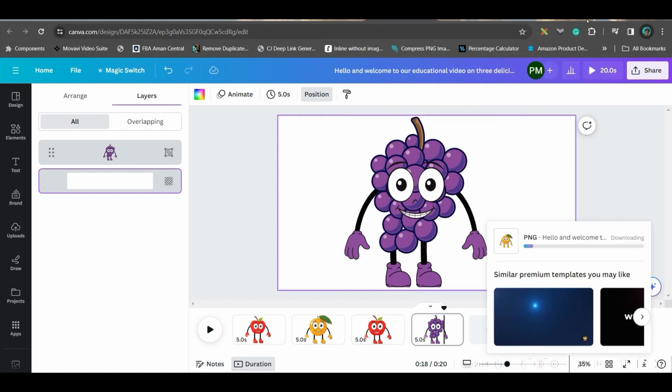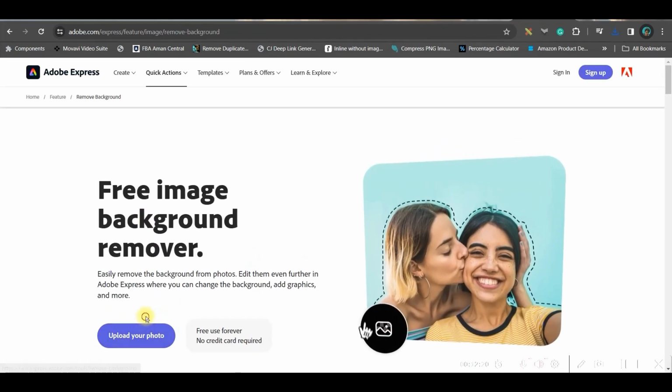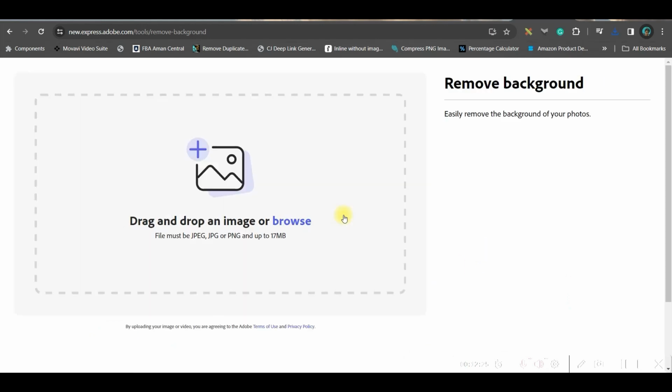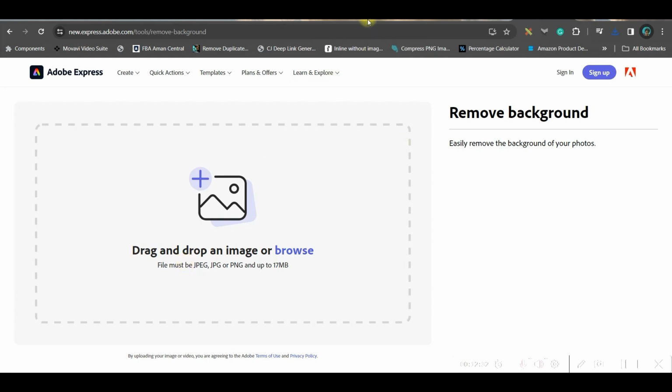If you don't have the pro feature, then go to Google Chrome and go to Adobe BG Remover. This is a free tool. You can upload the image with background here in Adobe BG Remover, and that also will remove the background easily for free.